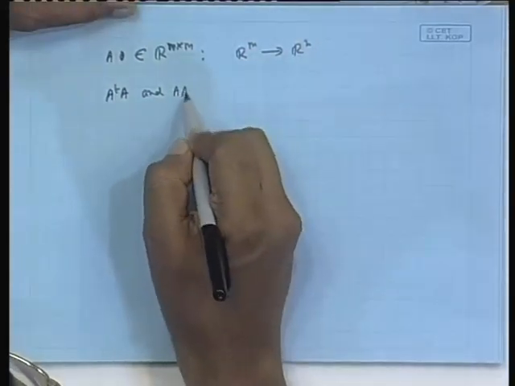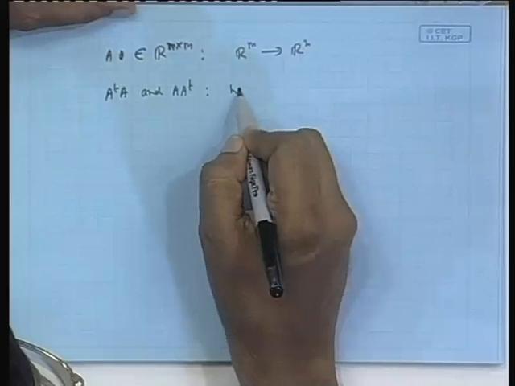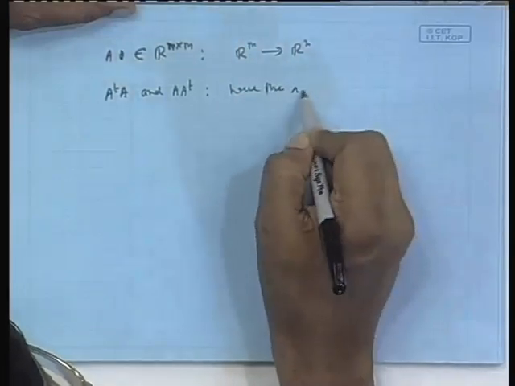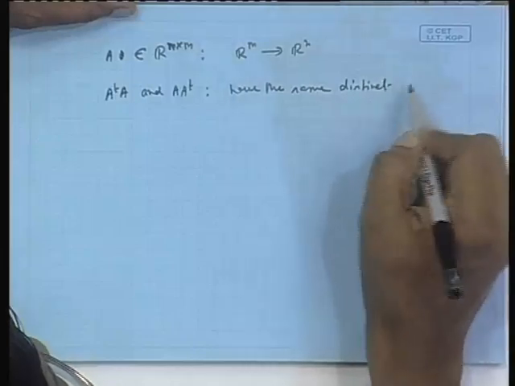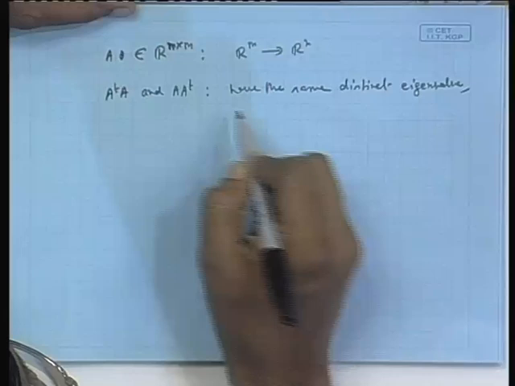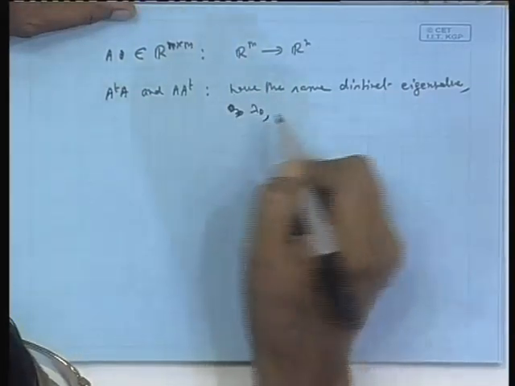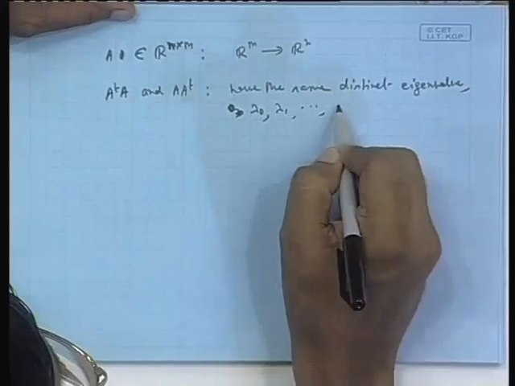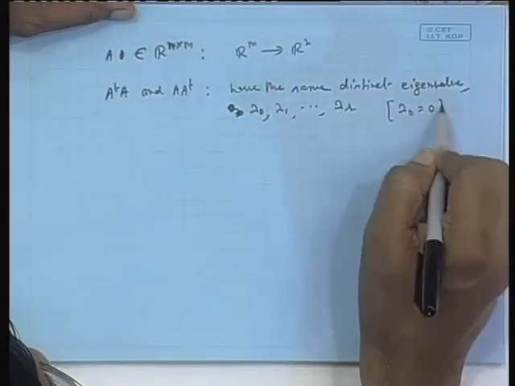A transpose A and A A transpose, they have the same distinct eigenvalues. So, I am keeping a provision of 0. In fact, I would call them lambda 0, lambda 1, dot dot, lambda r, and lambda 0 could be 0.